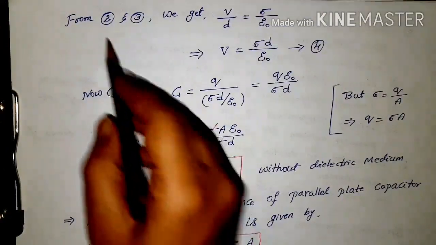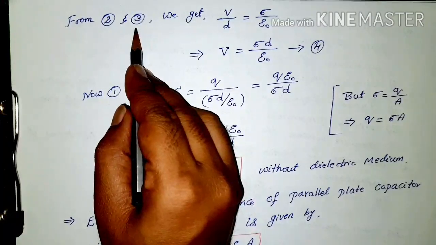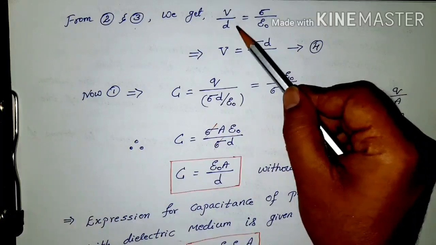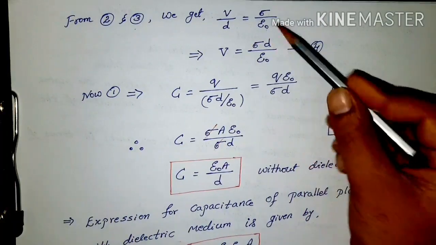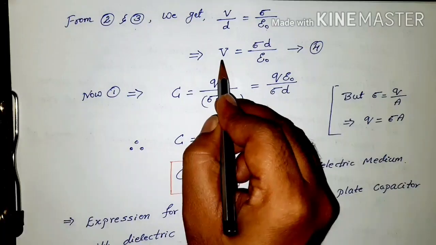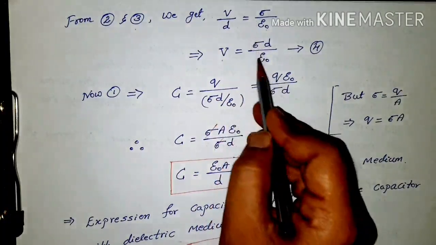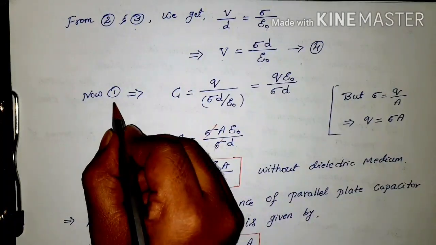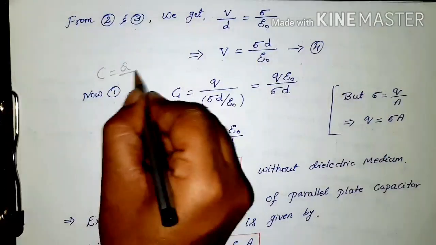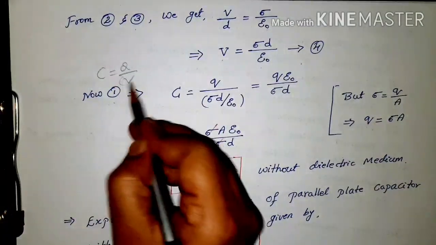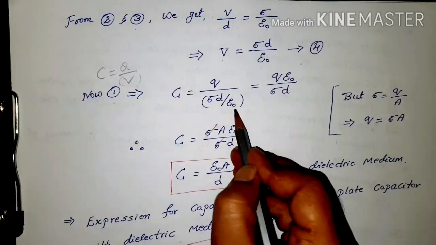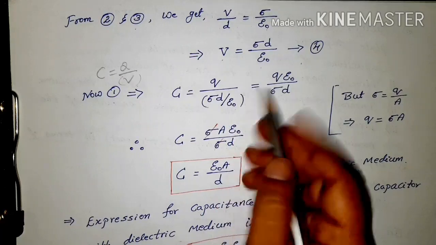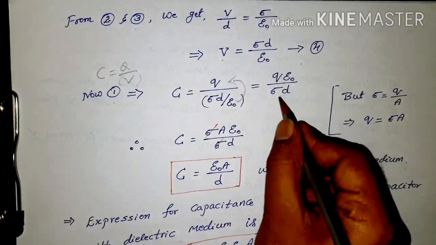In the next step, by comparing equations 2 and 3, we can equate the electric field equations. V by D is equal to sigma by epsilon naught. First find the potential value V by cross multiplying: V equals sigma D by epsilon naught. This becomes equation 4. Now substitute in equation 1, that is C is equal to Q by V. Substitute the V value, sigma D by epsilon naught. Then epsilon naught goes to the numerator: Q epsilon naught by sigma D.